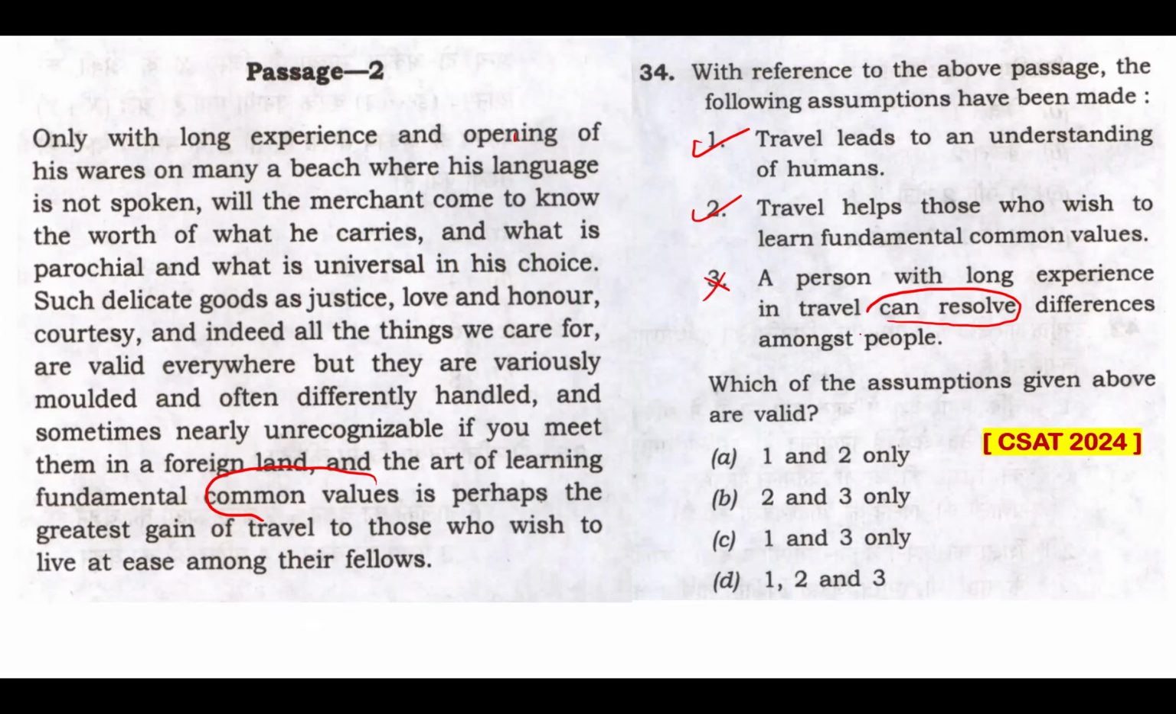No, he will learn, she will learn a lot. That's it, but not resolving differences. So option A is my.